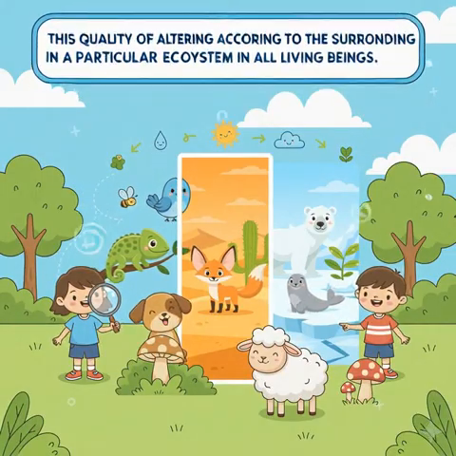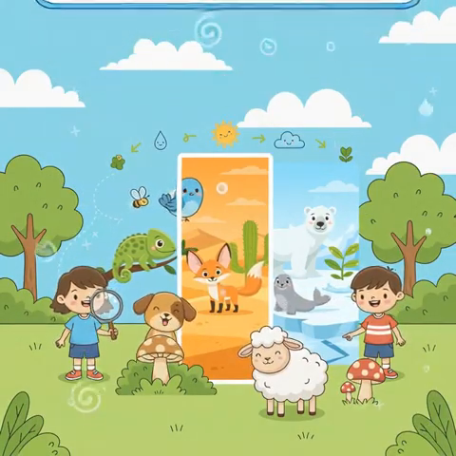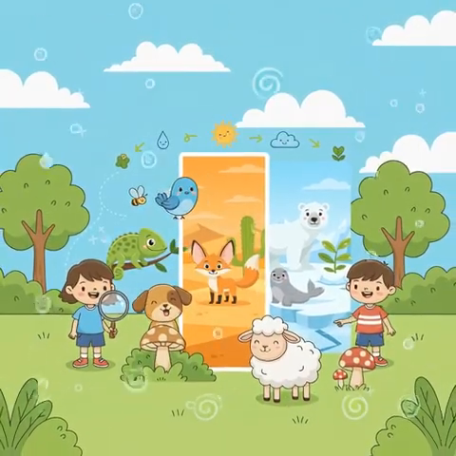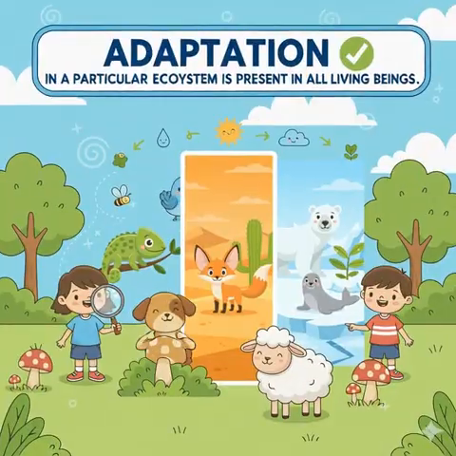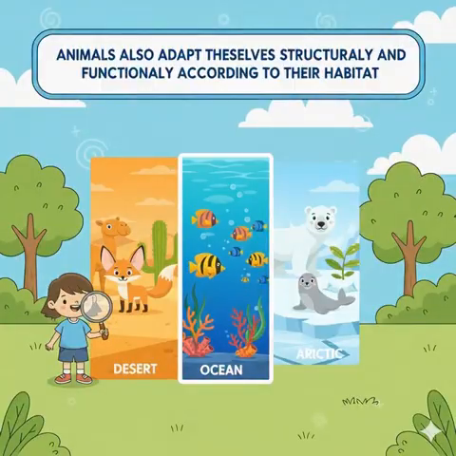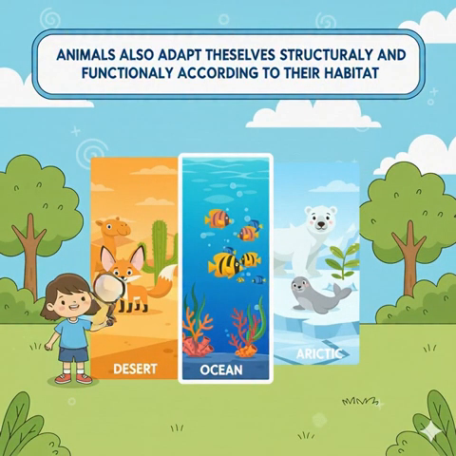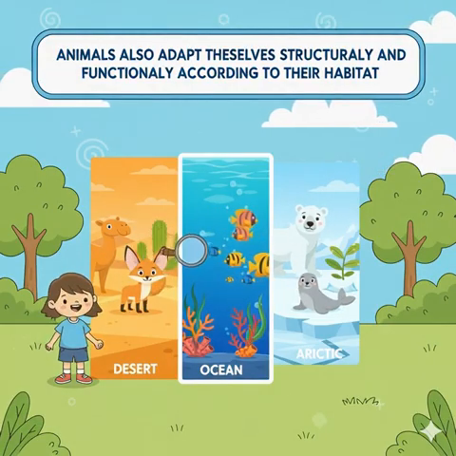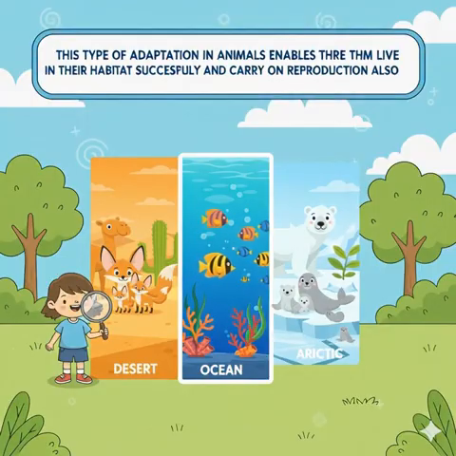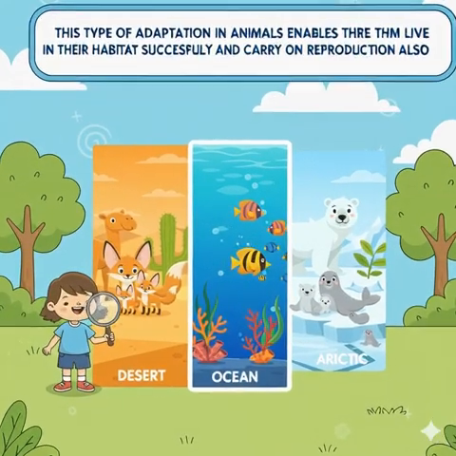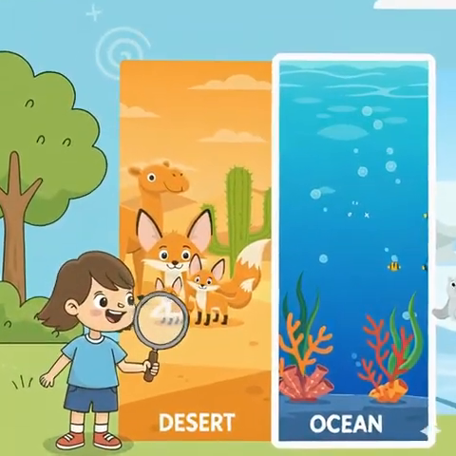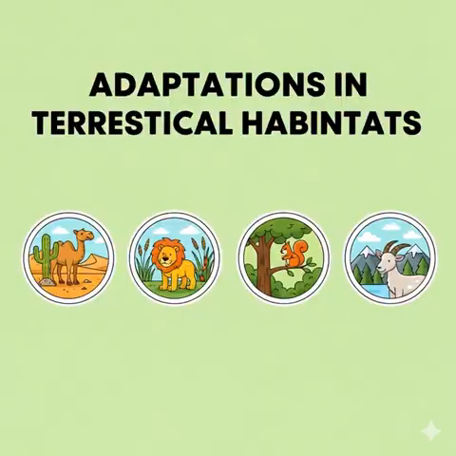This quality of altering according to the surrounding in a particular ecosystem is present in all living beings. This is known as adaptation. Animals also adapt themselves structurally and functionally according to their habitat. This type of adaptation in animals enables them to live in their habitat successfully and carry on reproduction also.